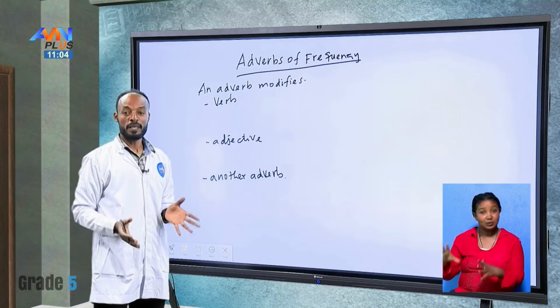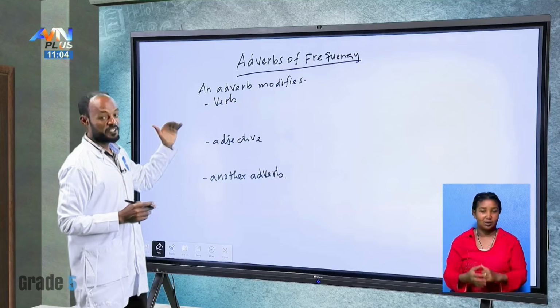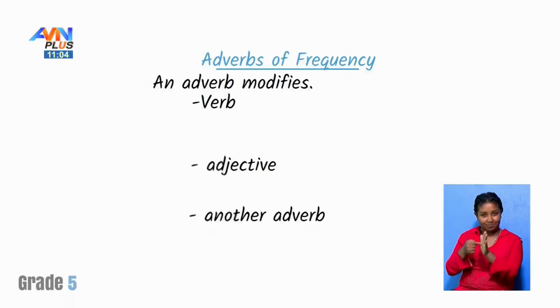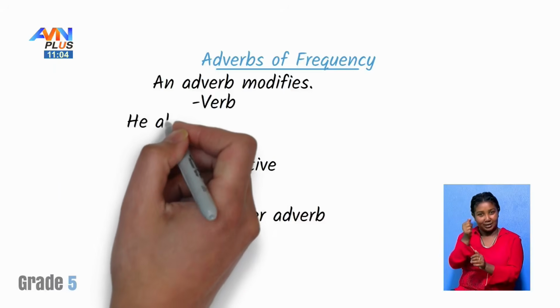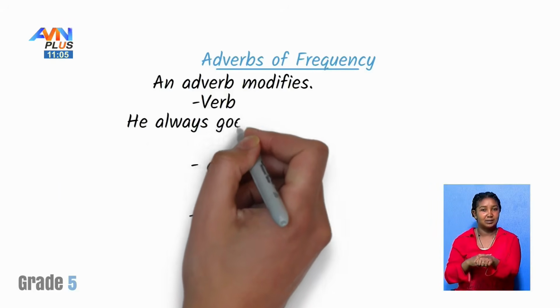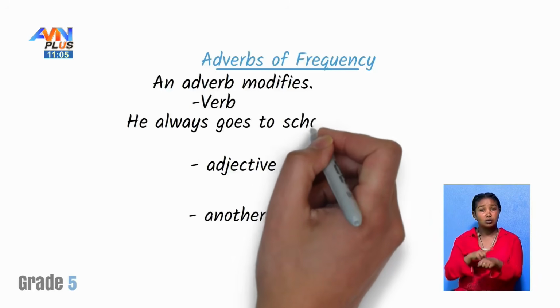So students, let me give you one example for the first one. This means an adverb which modifies a verb. Example: he always goes to school.